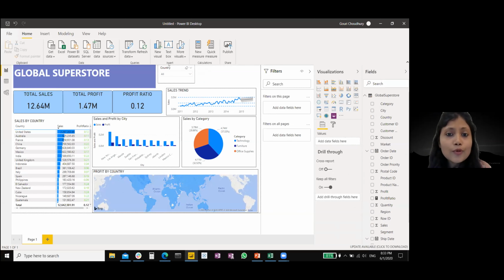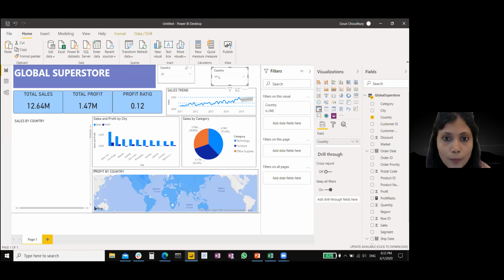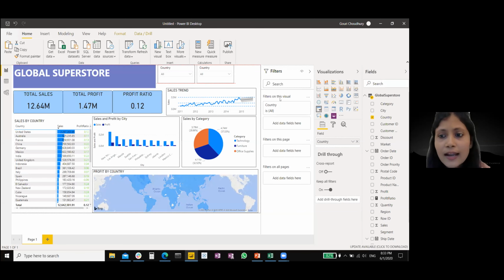Next, I'm going to copy this because I'm not going to do it from scratch. I'm going to copy this filter over here and then add a year filter to this. This is the date hierarchy that I have got. By default, when you convert a data type to date in Power BI, it converts to a hierarchy.